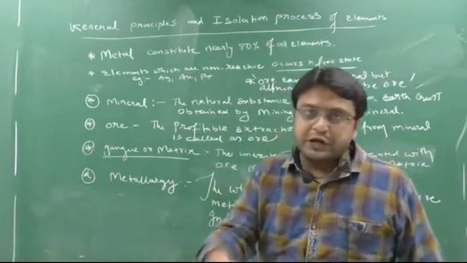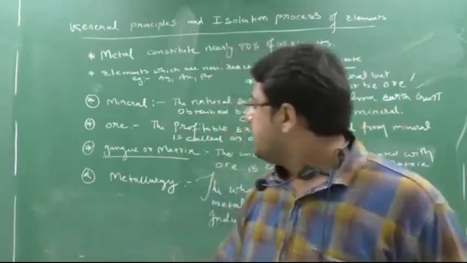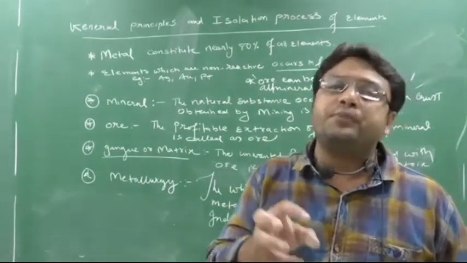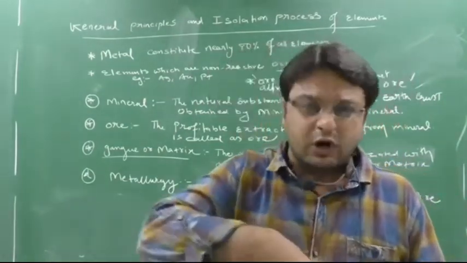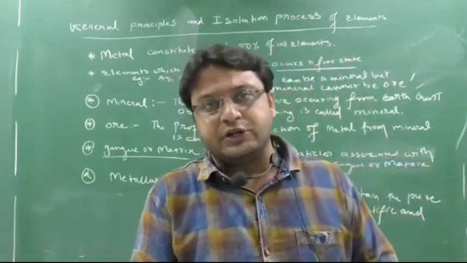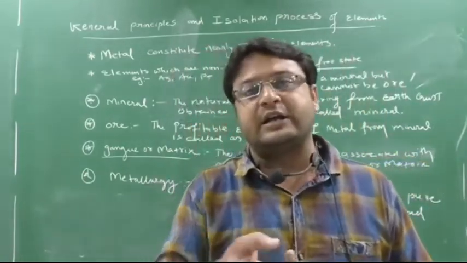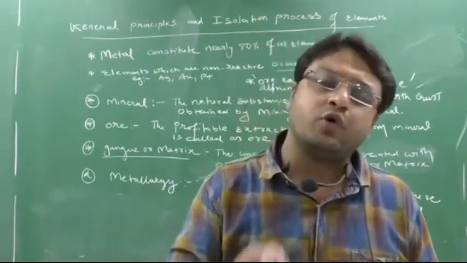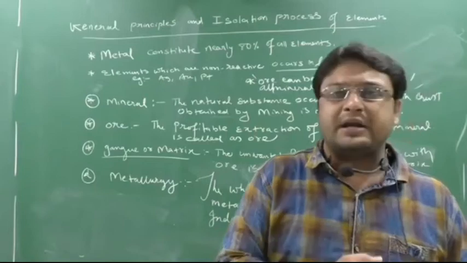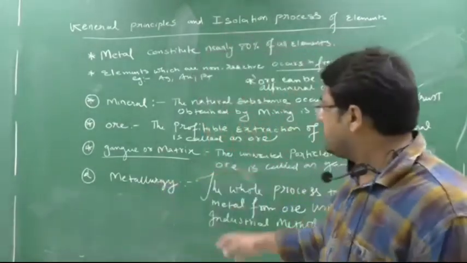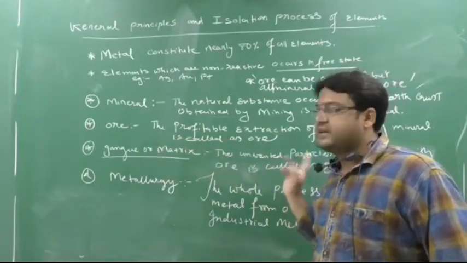Similarly, when you are digging the mineral, the ore, from the earth crust, there are certain impurities, dissolved impurities and undissolved impurities also. I will discuss that later on. But the impurities, or we can say unwanted particles, like clay, earth particles, certain roots, certain bones, moisture, everything associated with the ore, that portion we say is gangue.